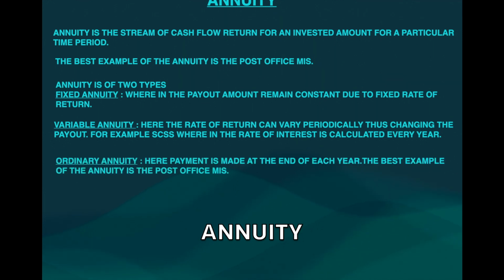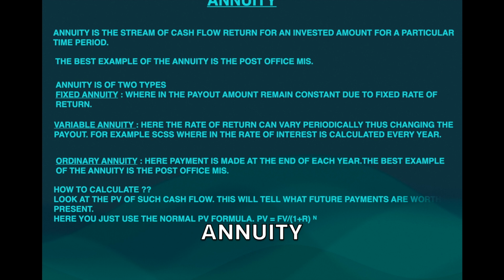There is something called an ordinary annuity. Here, payment is made at the end of each year. The best example you can quote again is the post office monthly income scheme. Now, how to calculate annuity? Annuity is nothing but the present value of the cash flows.